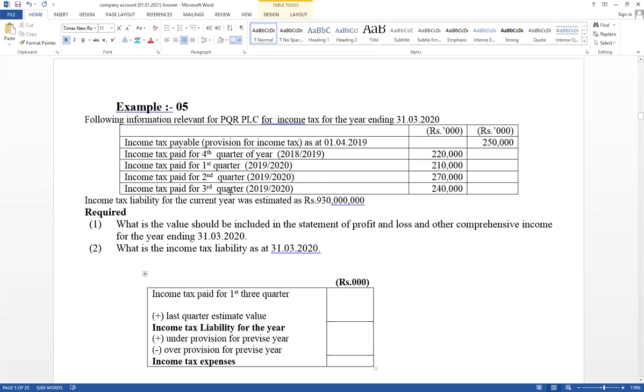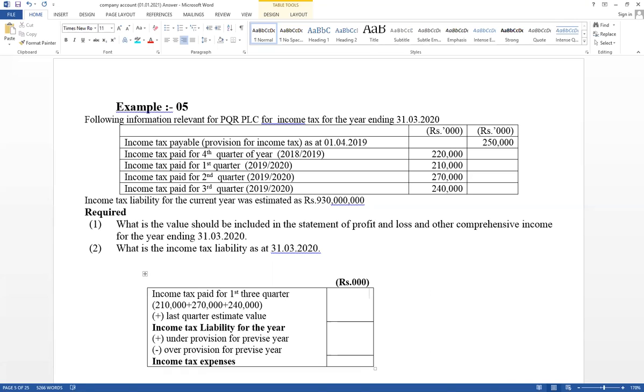Right, first quarter, second quarter, third quarter paid amounts. First three quarters' paid amounts: take the values 210,000 plus 270,000 plus 240,000.